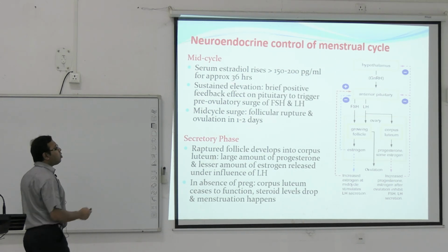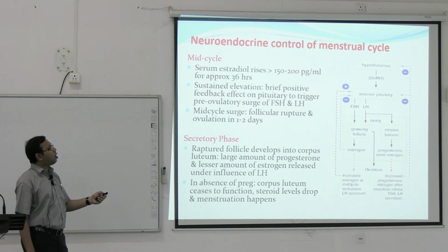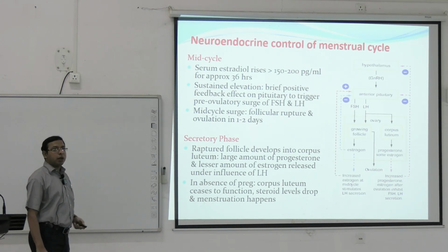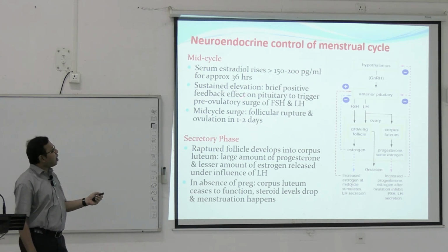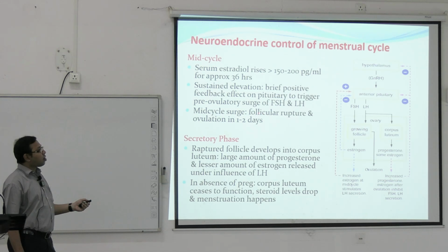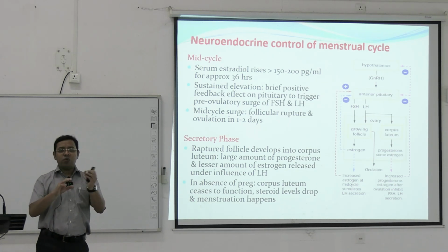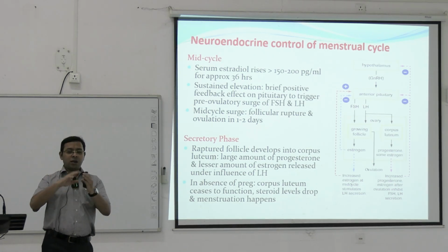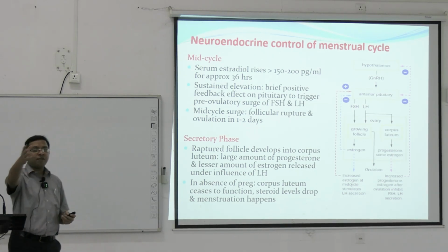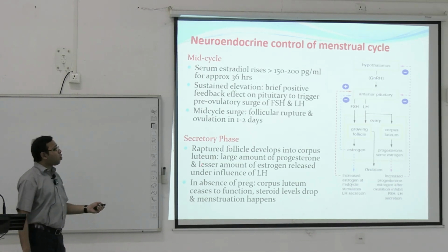Mid-cycle there will be a surge, as we have already seen. The surge means the serum estradiol rises greater than 150 to 200 picogram per ml for approximately 36 hours, and that ultimately leads to a brief positive feedback effect and an increase of the FSH and LH. This mid-cycle surge ultimately causes follicle rupture and ovulation in 1 to 2 days. Follicle rupture means proteolytic enzymes act on the Graafian follicle, within which the ovum is present; it bursts open and the ovum comes into the fallopian tubes.